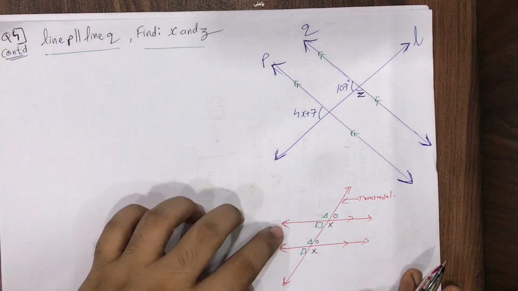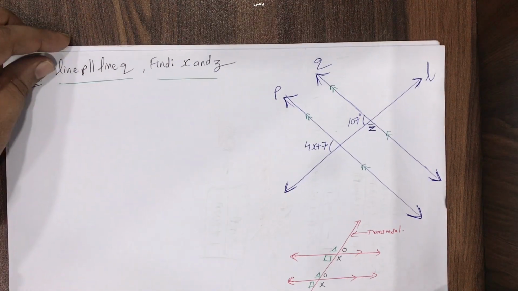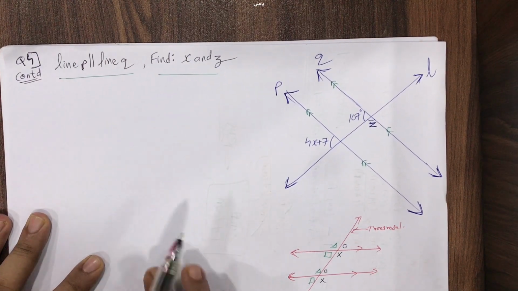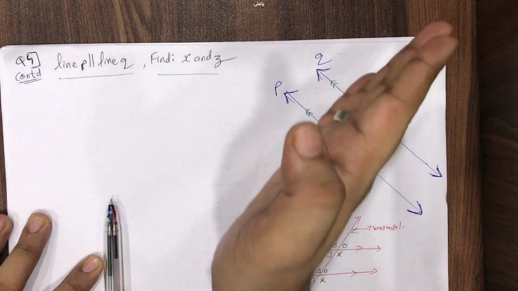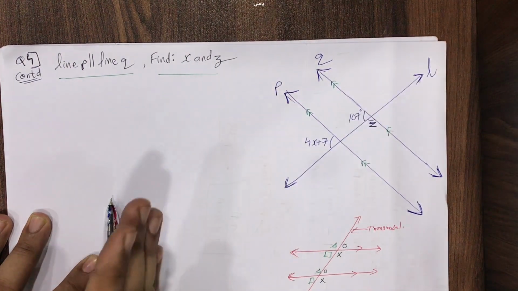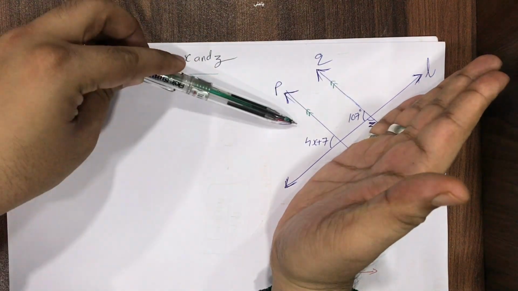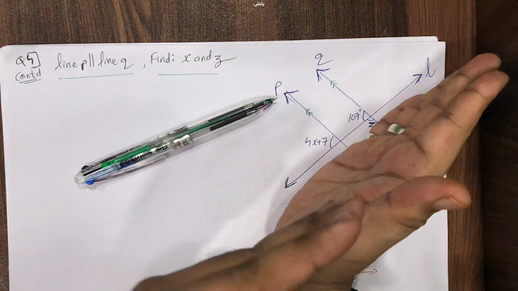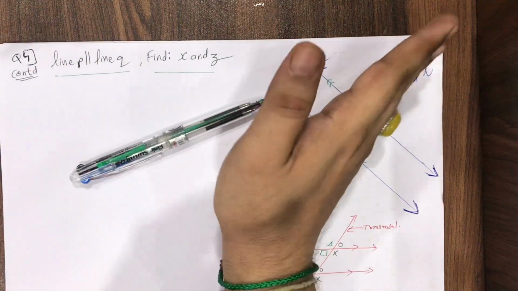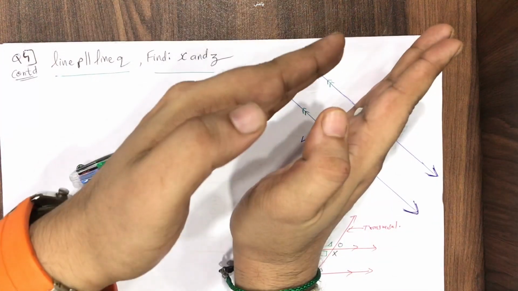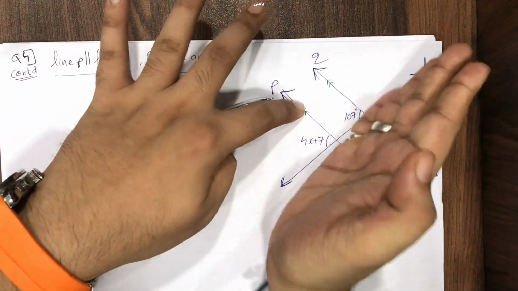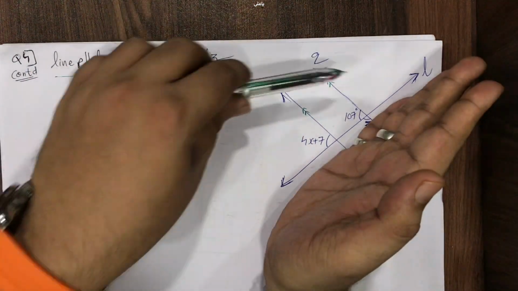So this is called corresponding angles. Now pay attention, students, on the board. Can I say over here the line L is my transversal, so I'll keep my hand like this. This is my transversal. If I keep my hand like this, these two are the parallel lines. These two angles are on the left hand side of my transversal. This is the right side of the transversal and this is the left side. So now I'm on the left hand side of the transversal, and these two are the parallel lines.